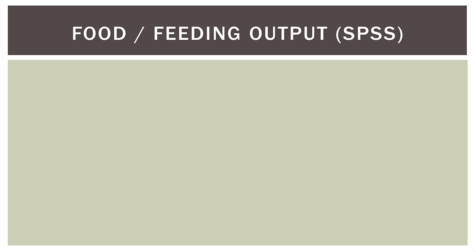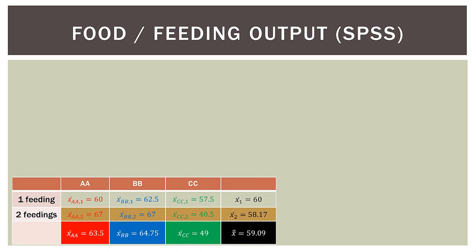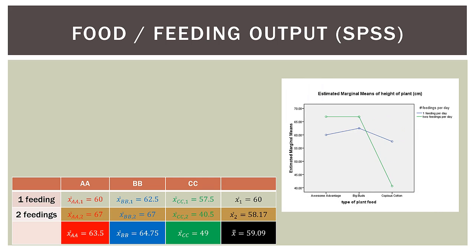So this slide has a lot of information, so let's take it one step at a time. Here is our table of means. You can see all of our cell means, our row means, our column means, and our overall mean. Here is our graph of marginal means. For one feeding per day, we have 60, 62.5, and 57.5. That's the blue line on the marginal means graph. For two feedings, we have 67, 67, and then 40.5. That's the green line on the marginal means graph.